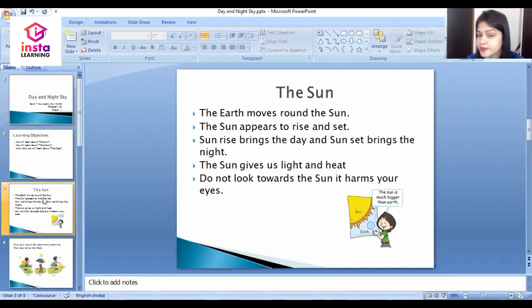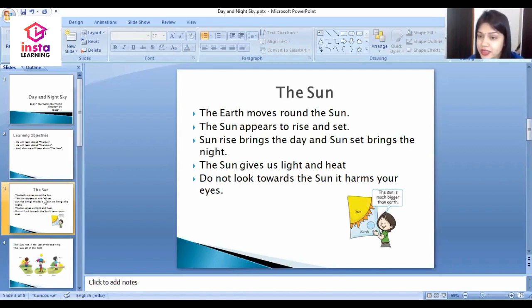The earth moves around the sun. अर्थ कहाँ घूमती है बच्चों? सूरज के चारों ओर अर्थ घूमती है. The sun appears to rise and set. When sun rises, it brings the day. When sun sets, it brings the night.